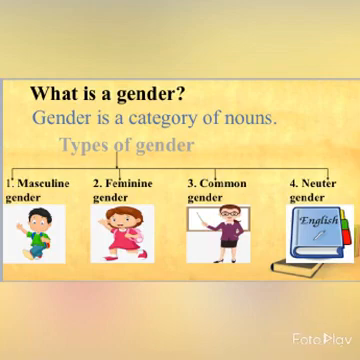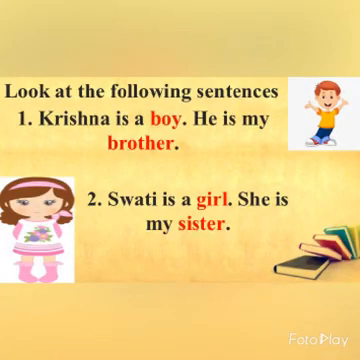Every noun indicates whether a person, animal or thing we are talking about is a male, a female or none of them. So, on the basis of this, we have divided gender into 4 types in the English language, and they are masculine gender, feminine gender, common gender, and the last one is neuter gender. Let us learn about them one by one. But before that, look at the following sentences.